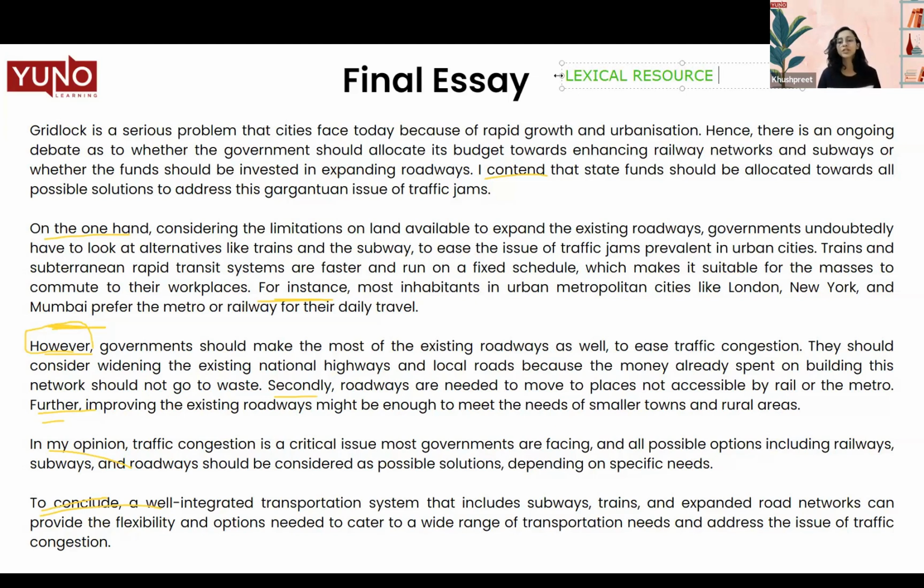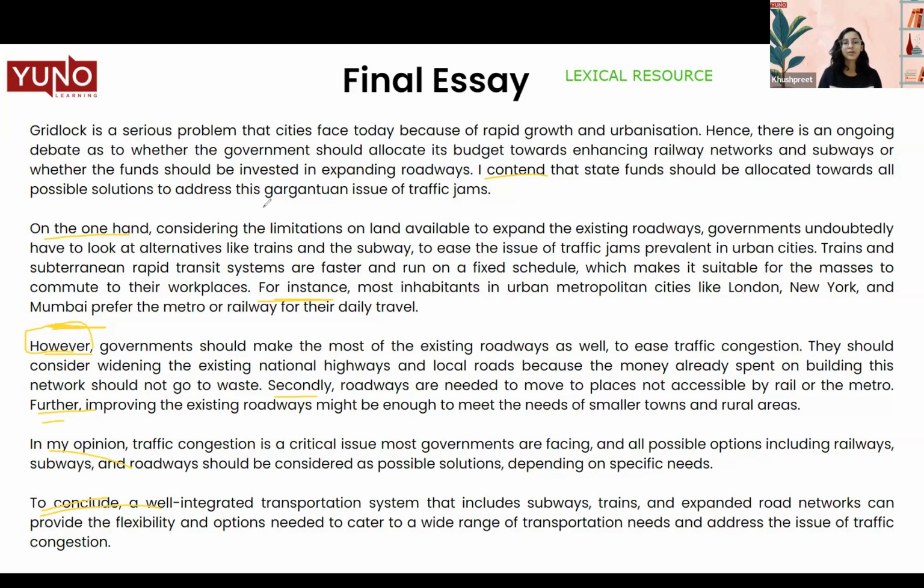Because a lot of the time, students make this mistake of learning new words but then don't know how to use them correctly, which will be counterproductive, because then you will be marked in a negative way. You will be marked for your memorized words. There's a section in your IELTS exam where it is written memorized words, where you are marked negatively for the words that you have misused.